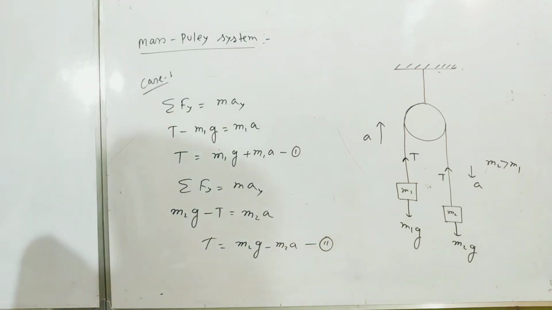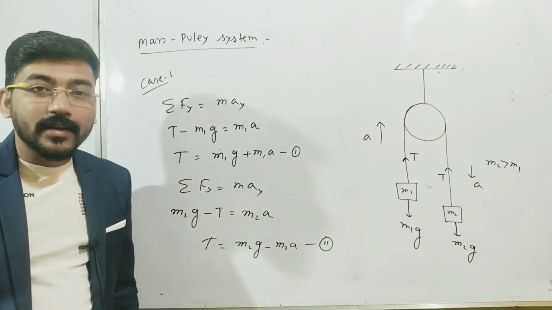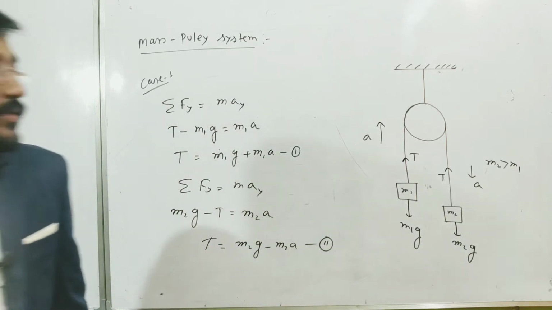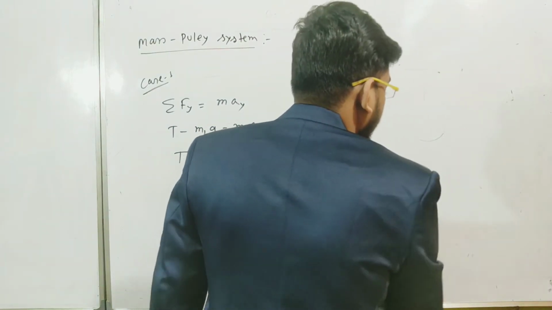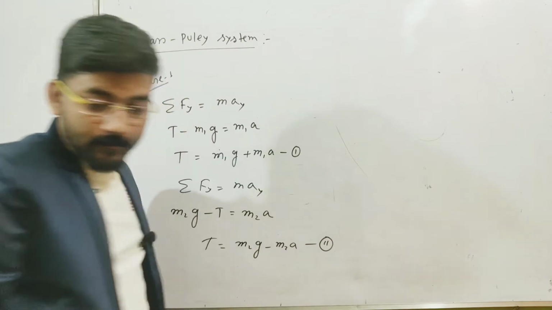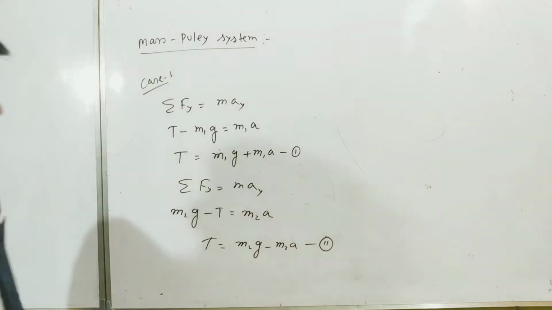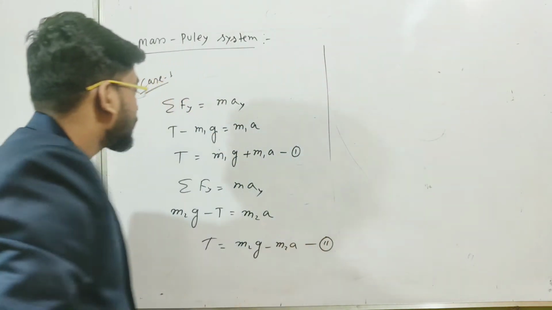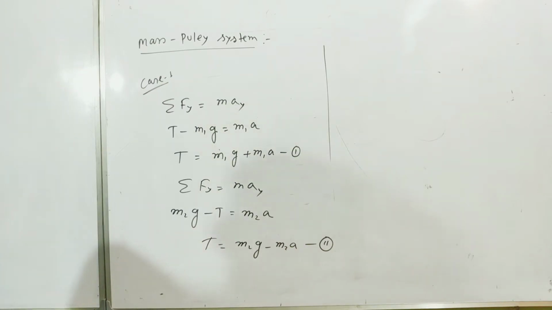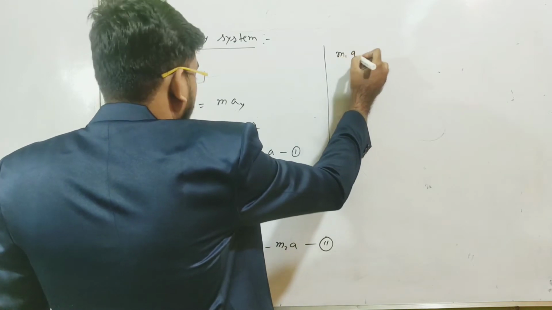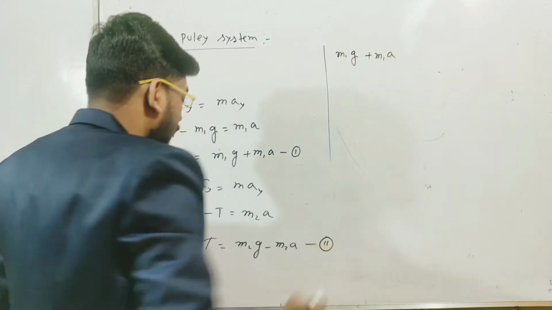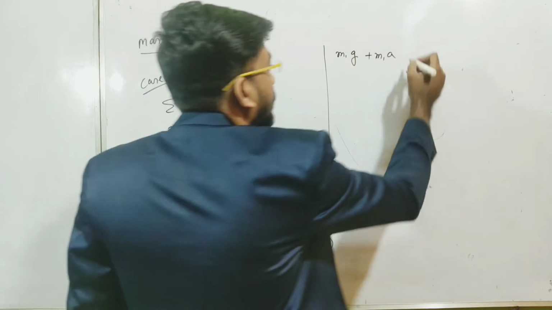Now if we solve equation 1 and 2, we will get tension as well as acceleration a. So let me solve equation 1 and equation 2. This is a very simple, basic problem, but we should solve some basic problems first, then we will discuss more complicated problems involving constraint motion. So let me equate the right hand side of equation 1 and 2. That will be m1g plus m1a is equal to m2g minus m2a.